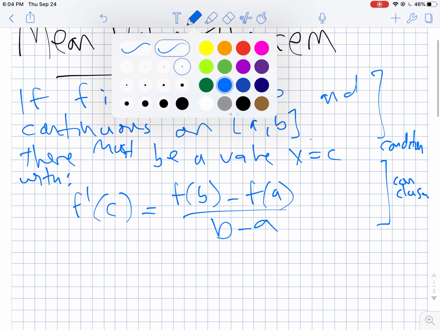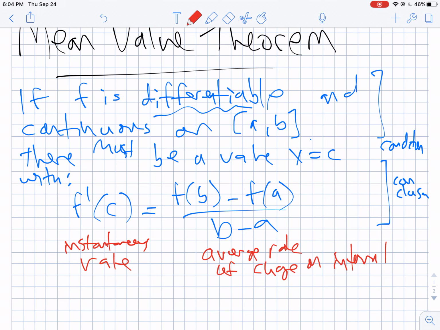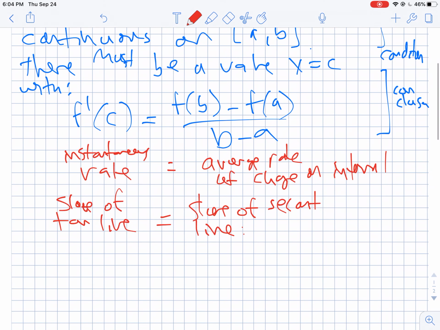So there has to be some point where the instantaneous rate at that point is equal to the average rate of change on that interval. So in terms of lines, this is saying there's some point where the slope of the tangent line, that derivative, is equal to the slope of the secant line between the two endpoints.